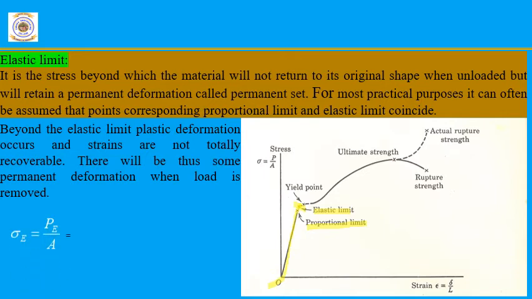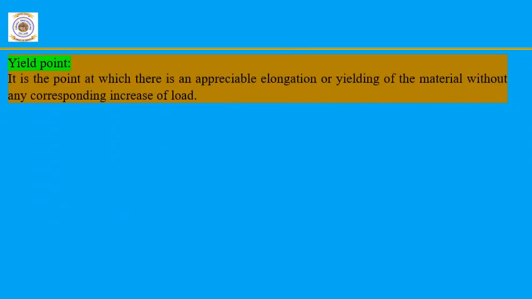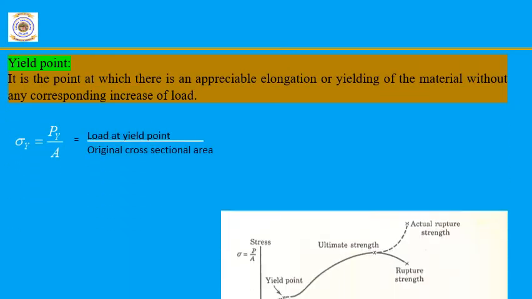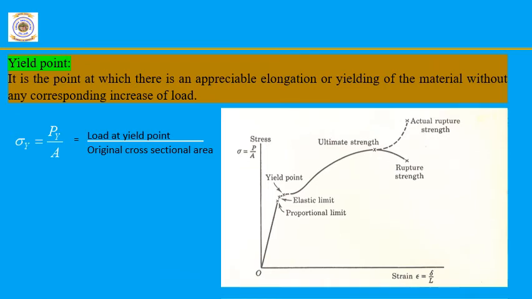To find the stress at the elastic limit, we have to consider the basic relation: stress is equal to load by area. Here we are finding the stress at the elastic limit, therefore the load at the elastic limit divided by the original cross sectional area. By substituting these, we will get the elastic stress, or stress at the elastic limit. Next point is the yield point. In the stress strain diagram, the yield point is the third important point. Once it crosses the elastic limit, a permanent deformation takes place in the specimen.